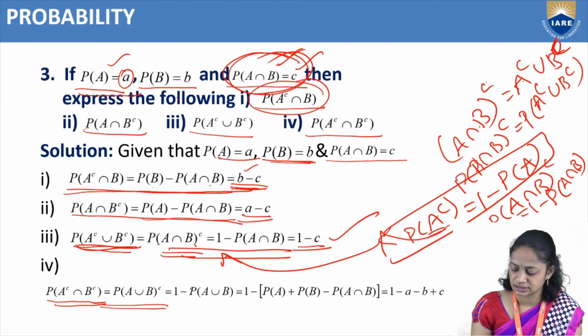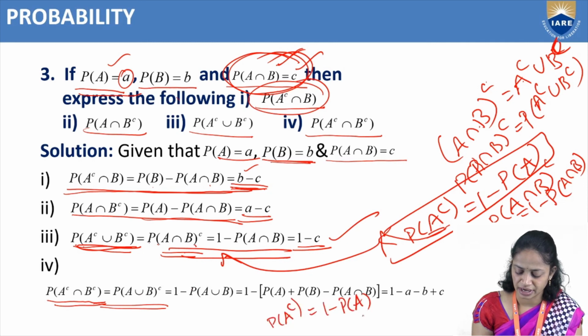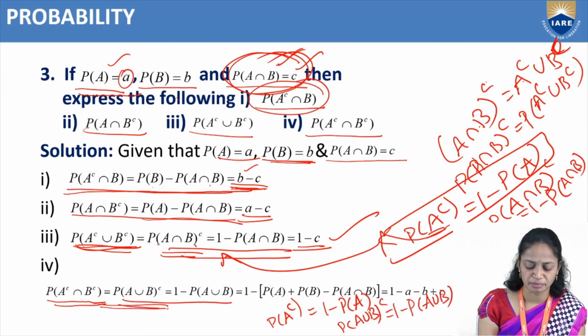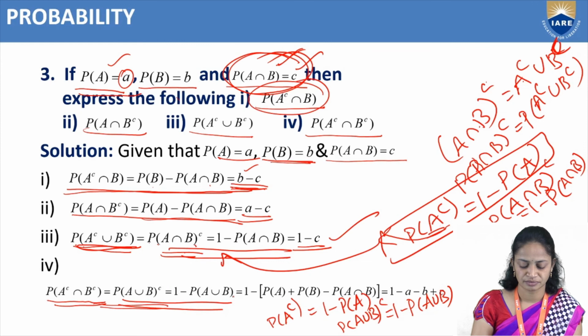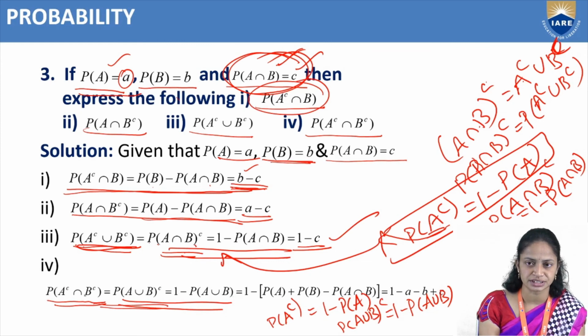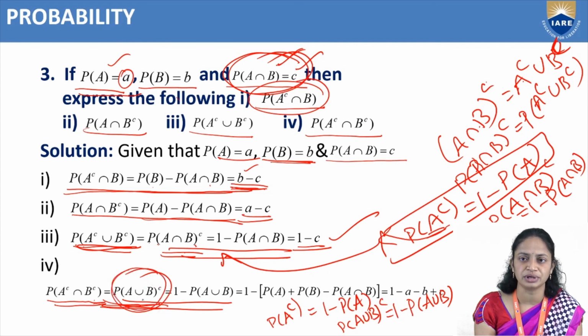We know that probability of A complement equals 1 minus P of A. So in place of A, here I am writing A union B. So P of A union B whole complement equals 1 minus P of A union B. But we don't have a value for probability of A union B whole complement.